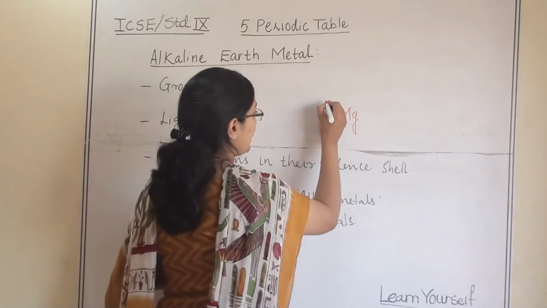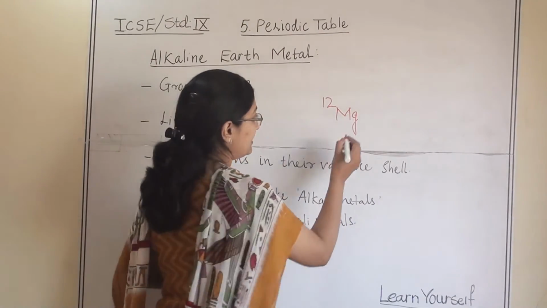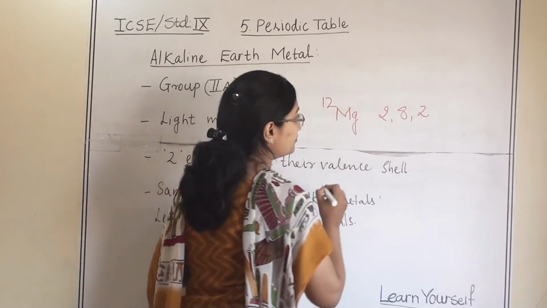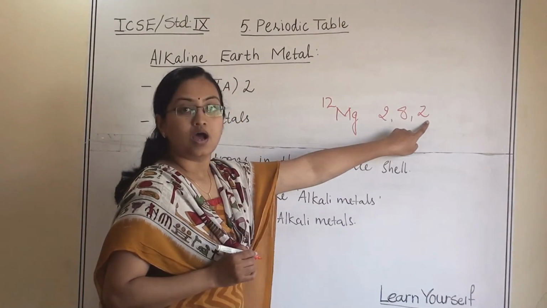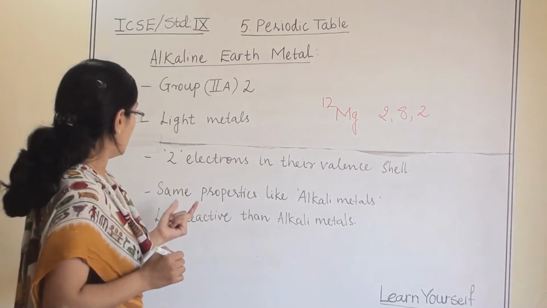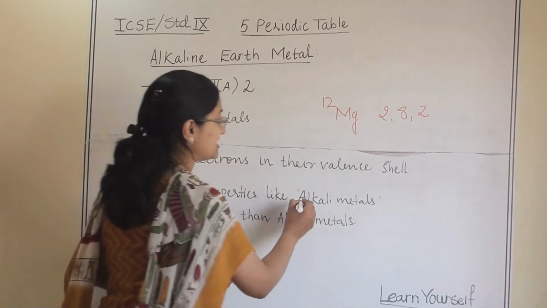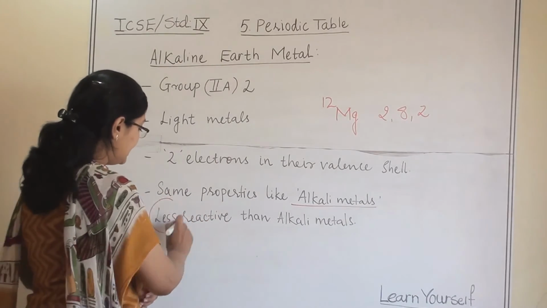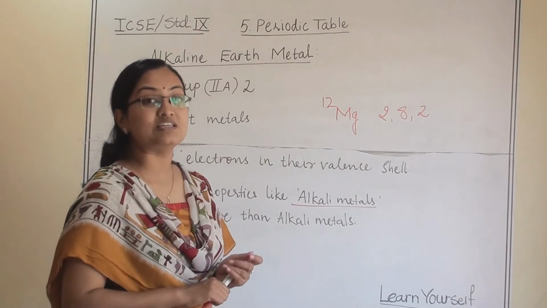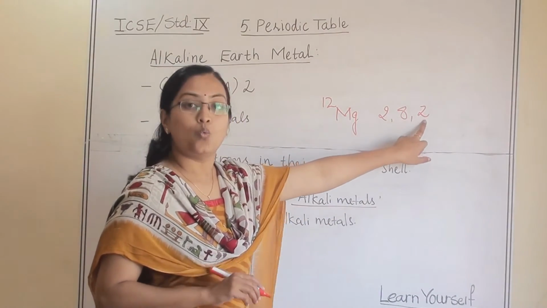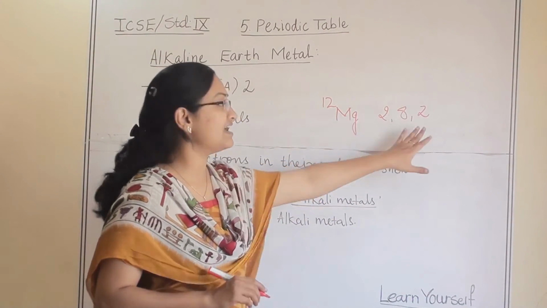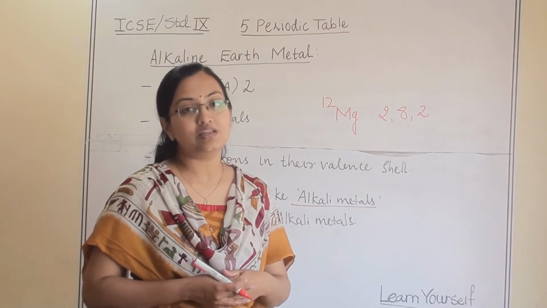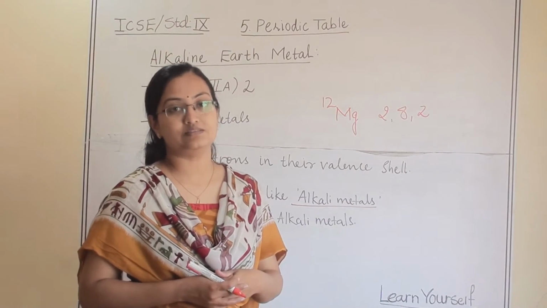Magnesium's atomic number is 12 and its electronic configuration is 2, 8, 2. So these 2 are the valence electrons. They have the same properties as alkali metals, but compared to alkali metals they are less reactive, because alkali metals have 1 valence electron, whereas here they have 2 valence electrons. So this makes them less reactive compared to alkali metals.